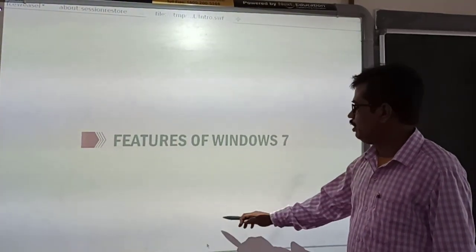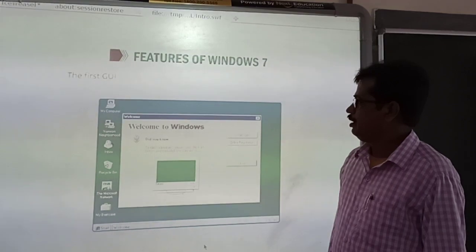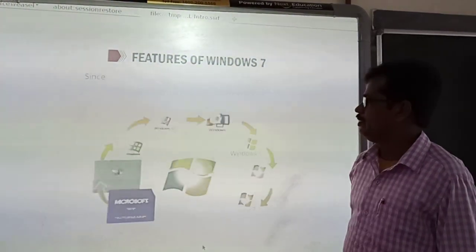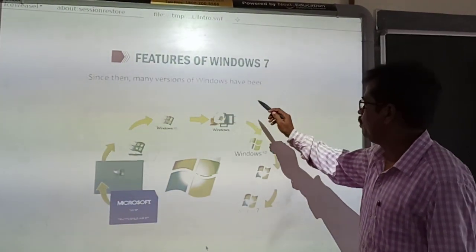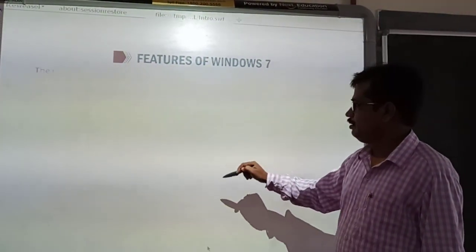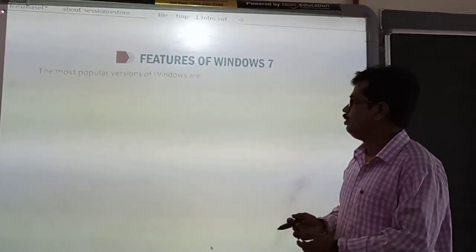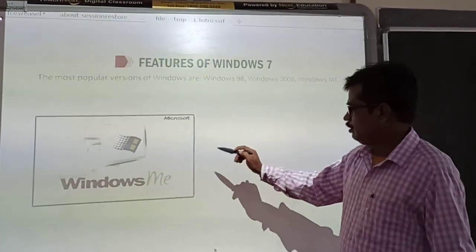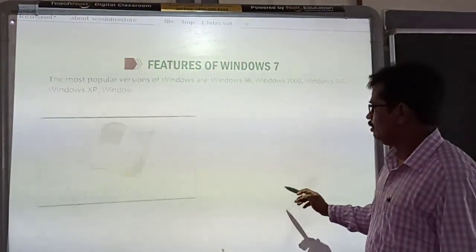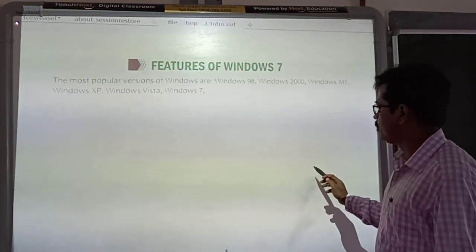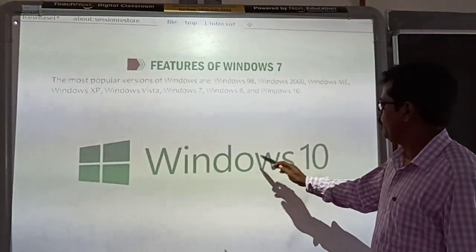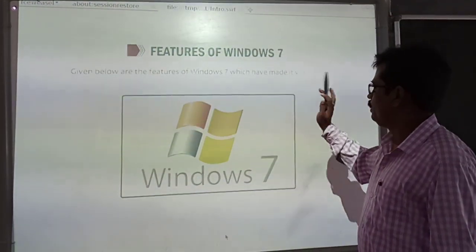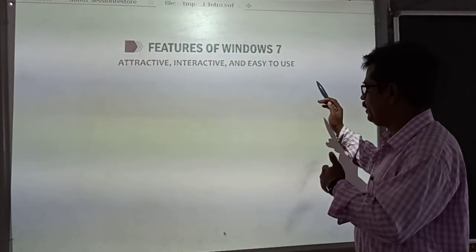Features of Windows 7. Already we have discussed. Let's see the visual. The first GUI version of the Windows operating system was Windows 95. Since then, many versions of Windows have been released. The most popular versions are Windows 98, Windows 2000, Windows ME, Windows XP, then Windows Vista, Windows 7, then Windows 8 and Windows 10. These are some of them. Given below are the features of Windows 7 which made it very easy.